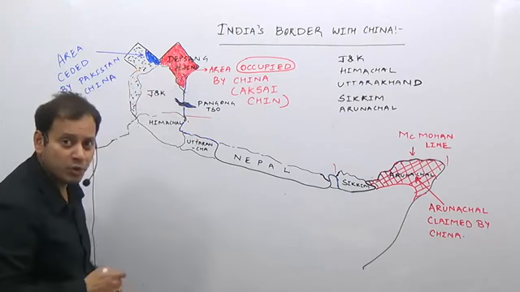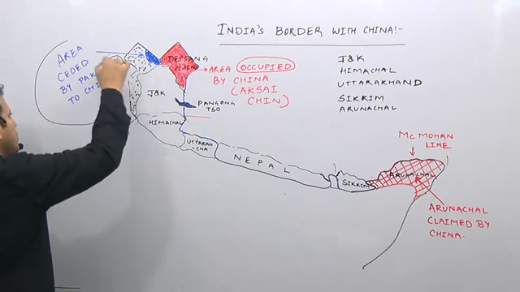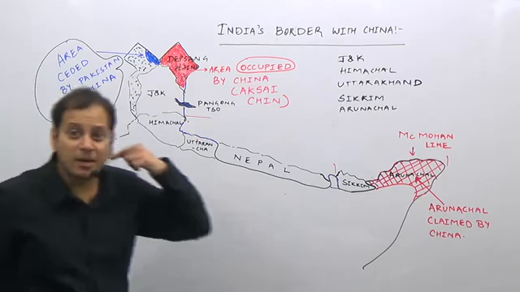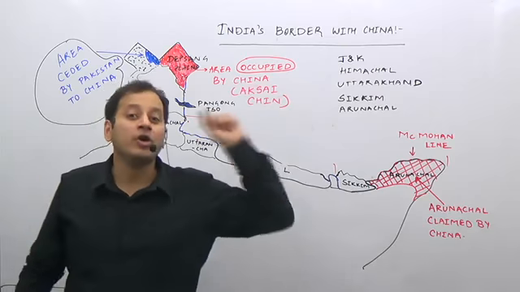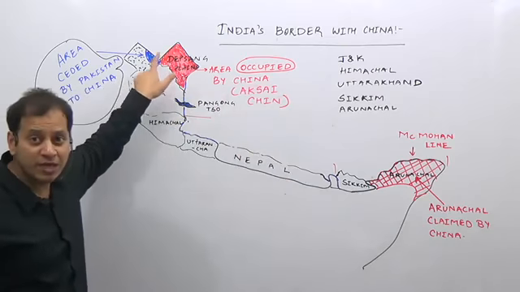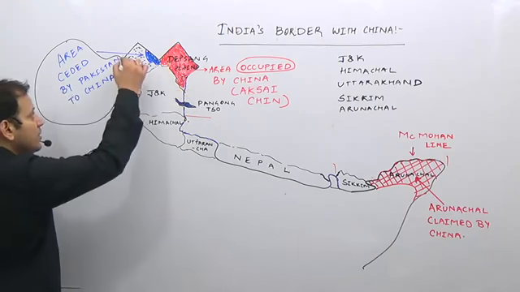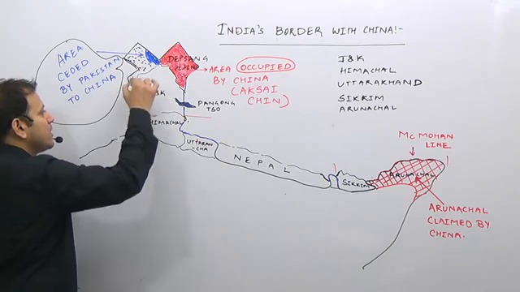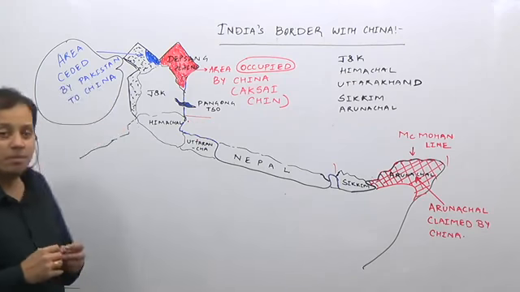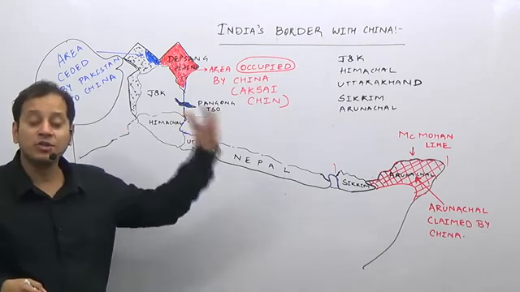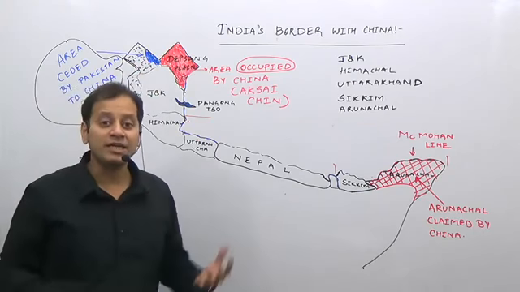If you look at this blue part, it is an area which is ceded by Pakistan to China. Why has it been given to China, and what is the border dispute? India claims this is a part of united Jammu Kashmir, which has been illegally occupied by Pakistan, shown here as a dotted line. The black dots show the Pakistan occupied Kashmir, and some part of Pakistan occupied Kashmir Pakistan has given to China.